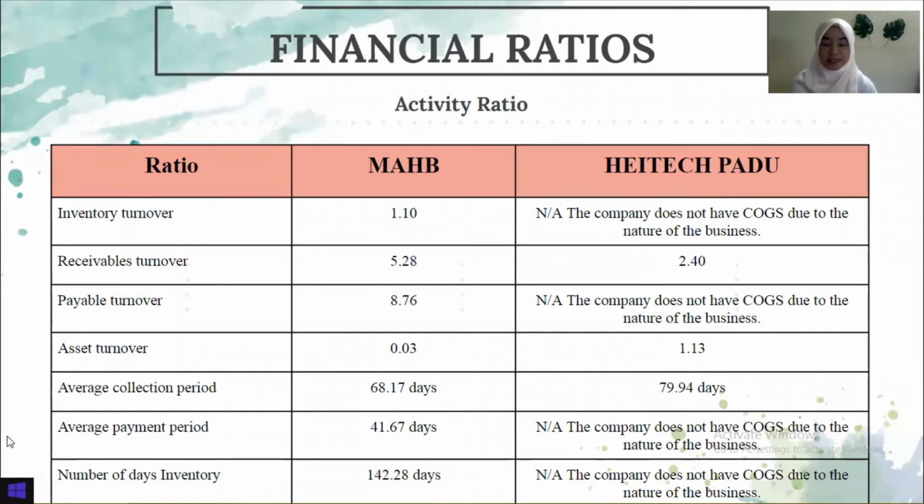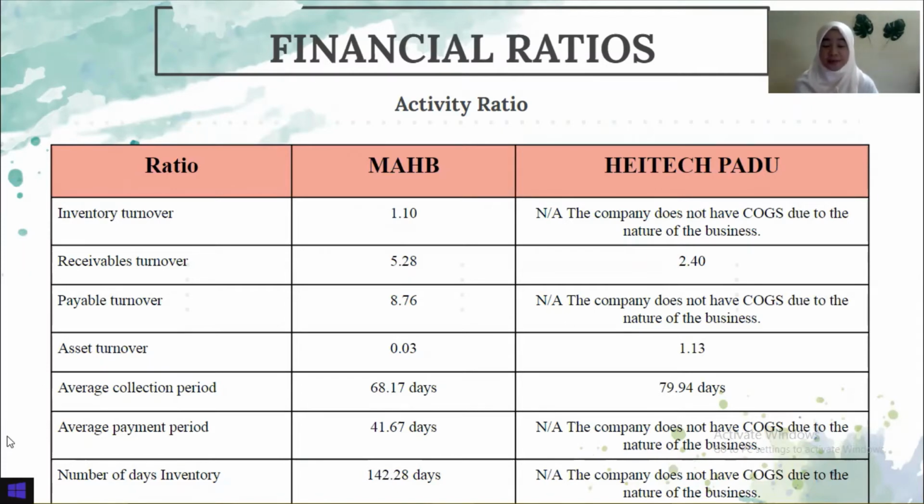Bismillahirrahmanirrahim, and this is the analysis for the activity ratio that will be compared between the MAHB and the HeiTechPadu. As you can see from the slide, the inventory turnover ratio for the MAHB is 1.10 in order to measure the efficiency of its business, while it is not applicable for the HeiTechPadu. Next is the receivable turnover for the MAHB, which is 5.28, while HeiTech has only 2.40.